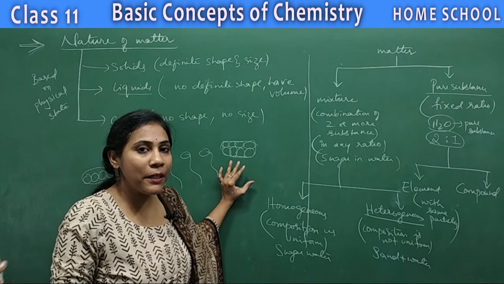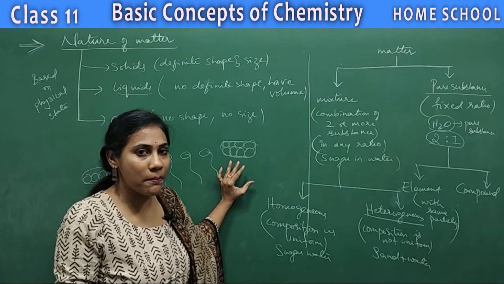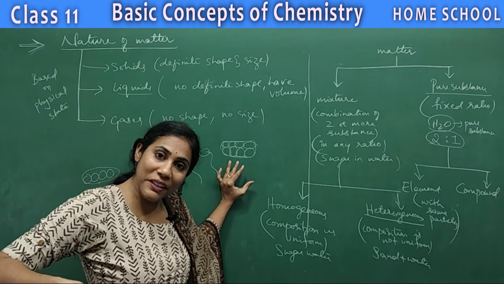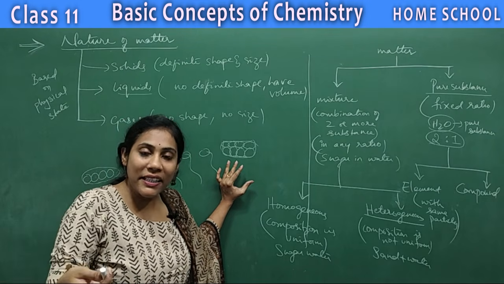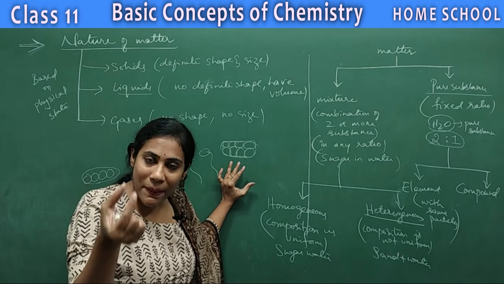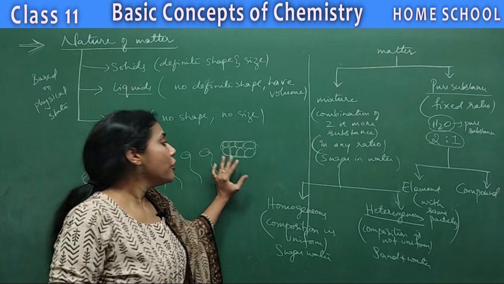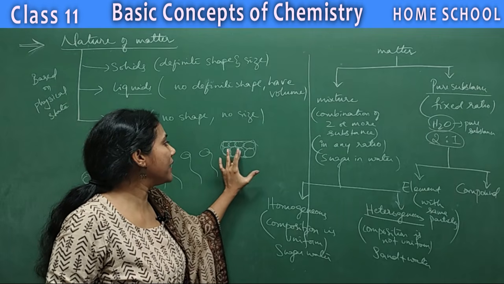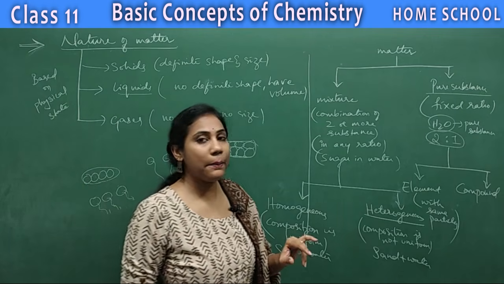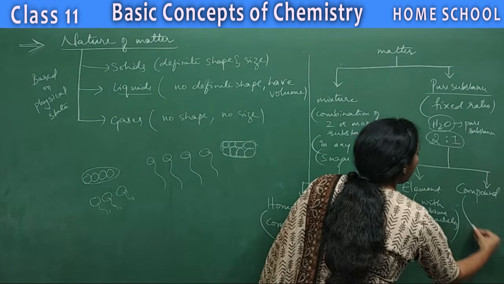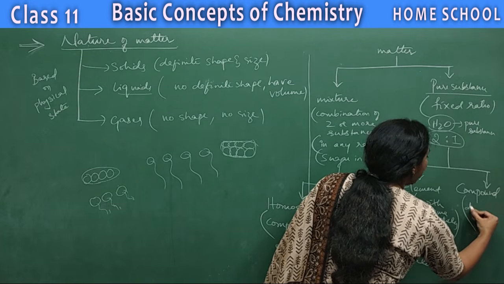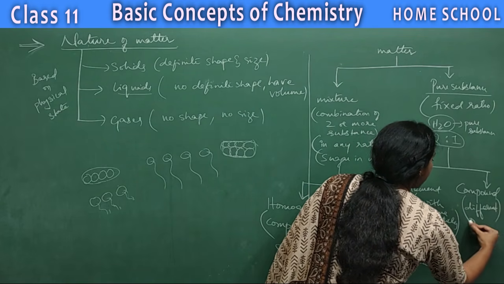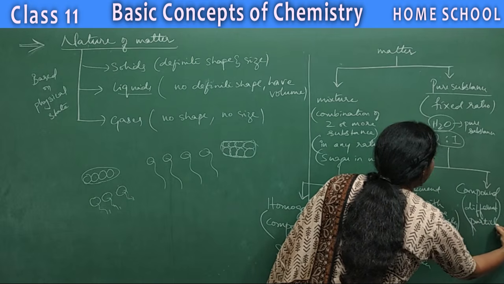So matter is made up of atoms and molecules. Molecules are again formed by the combination of atoms. So ultimately, what is the smallest particle of matter? Atoms. So if a pure substance is made up of the same type of particles, then we call it an element. So what do you mean by compound? Compound means made up of different particles. A compound is a pure substance made up of different particles.